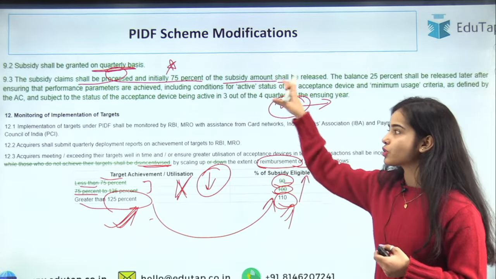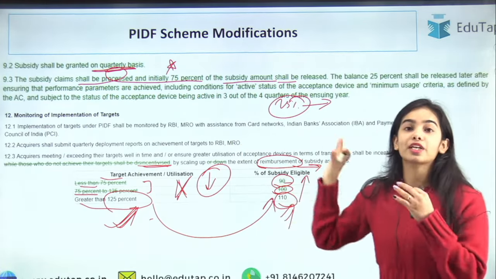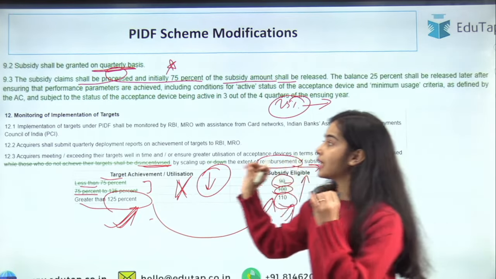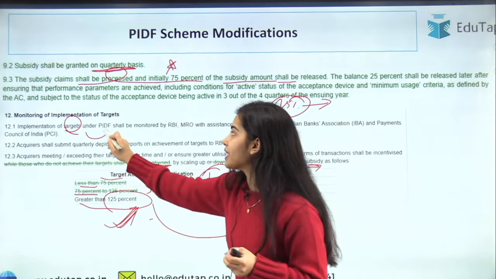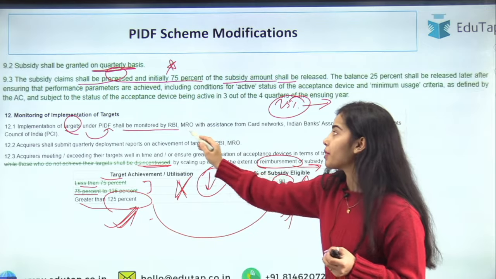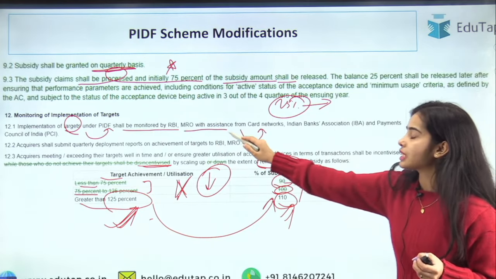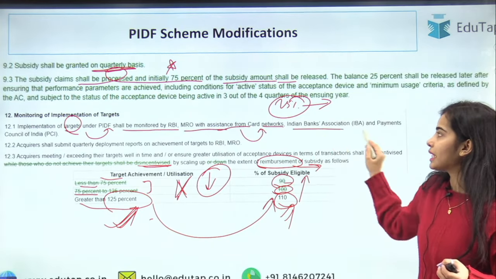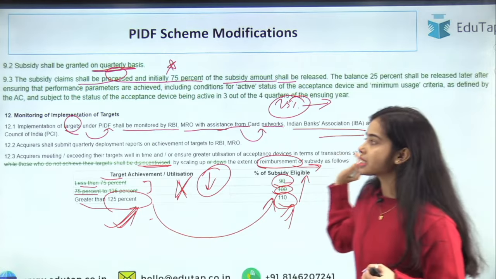So I hope you have understood. These are the basic criteria that you must know about the scheme. The implementation of the targets under the PIDF shall be monitored by the RBI MRO with assistance from the card networks, from the Indian Banks' Association and the Payments Council of India.